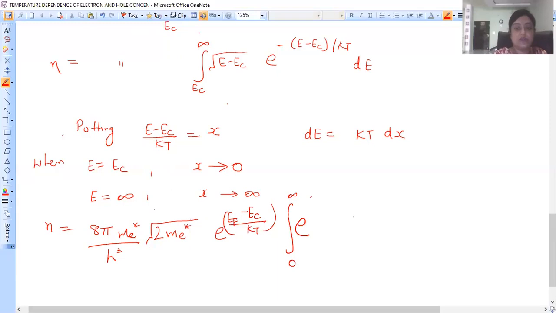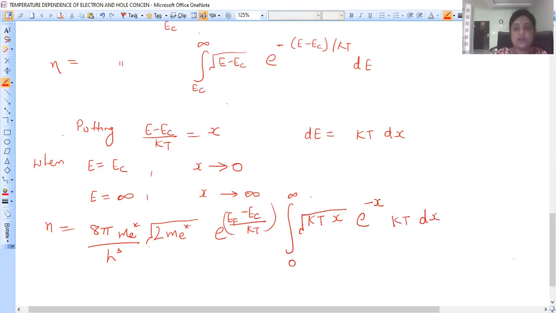What is E minus Ec over kT? Here E minus Ec is kT into x square root, and in the exponential E minus Ec upon kT is minus of x, and dE is kT times dx.